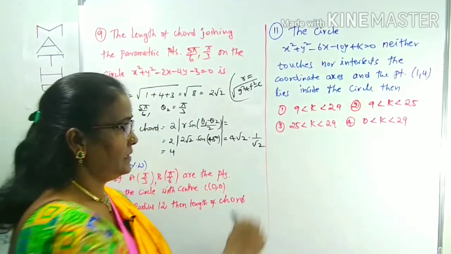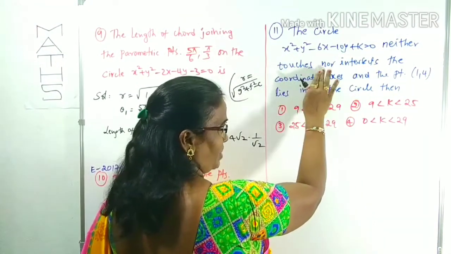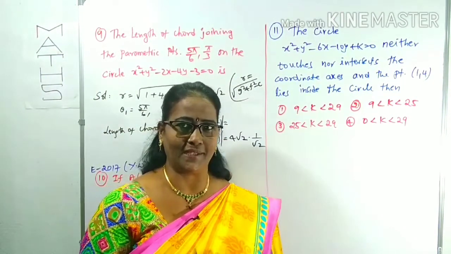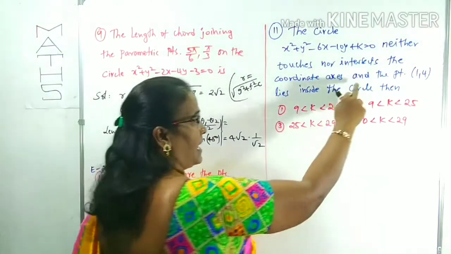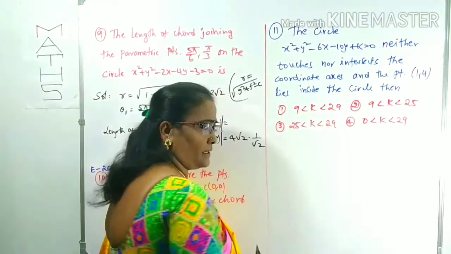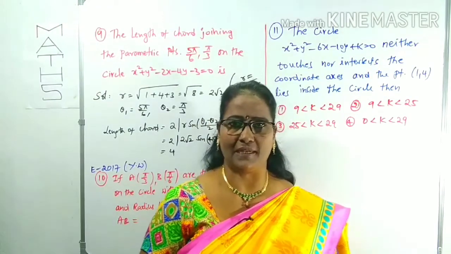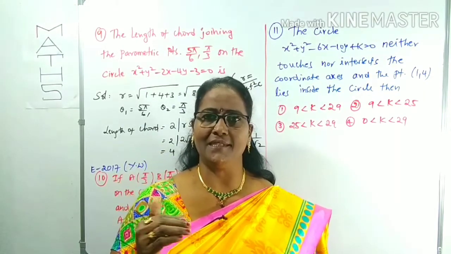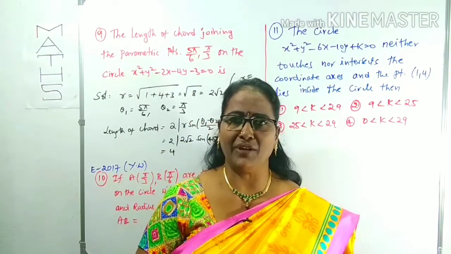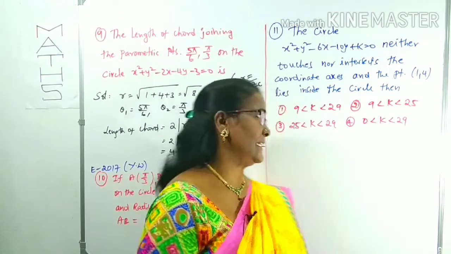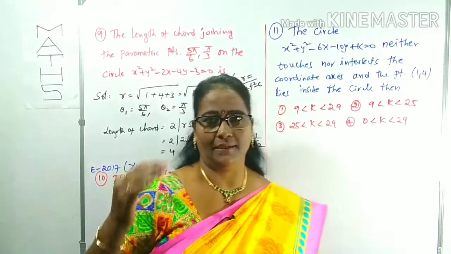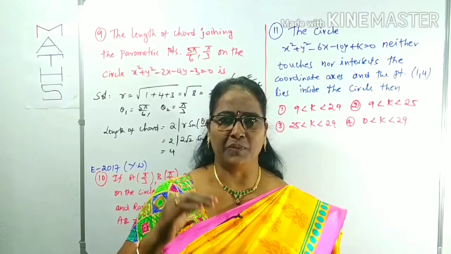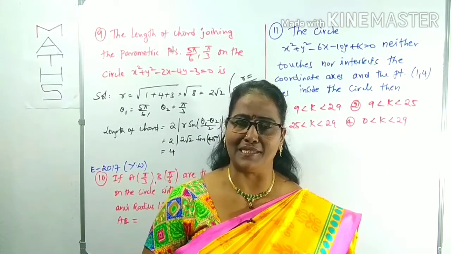The circle neither touches nor intersects the coordinate axes. That is the first sentence. As well as, the point (1, 4) lies inside the circle. One point is given which is inside the circle. Here there are two conditions. One is that the circle neither touches nor intersects the coordinate axes. And the second one is that the given point is inside the circle. You can look at tip number 1: the point is inside the circle, so S11 is less than 0.